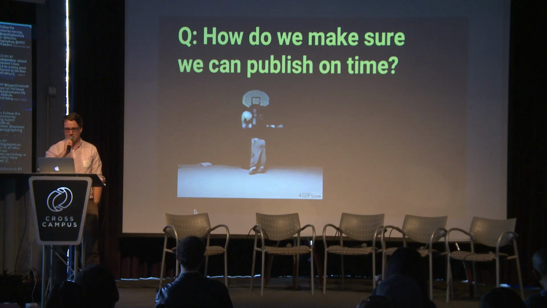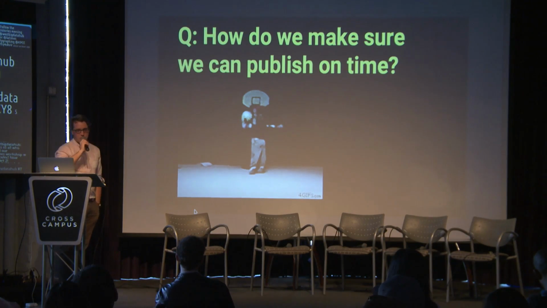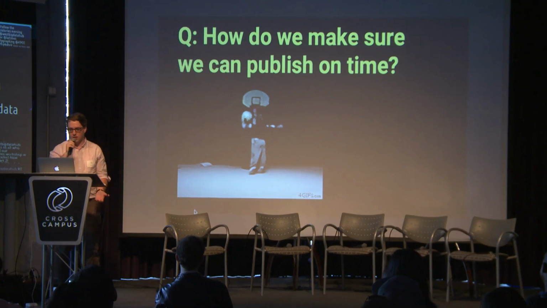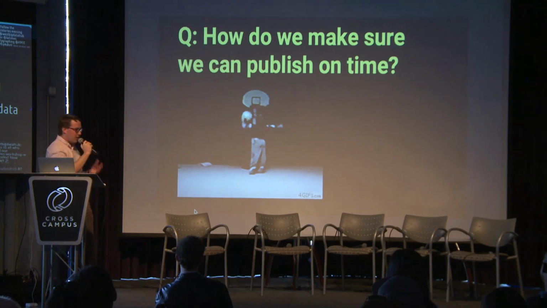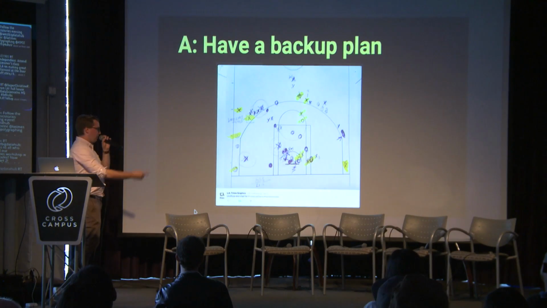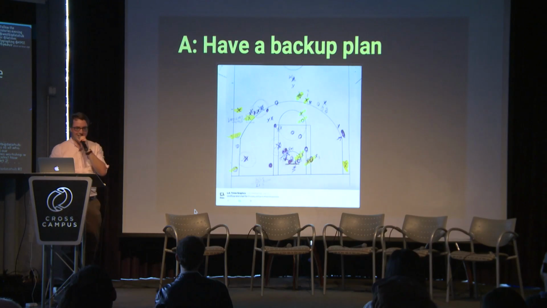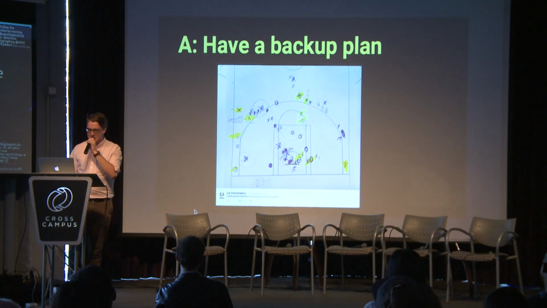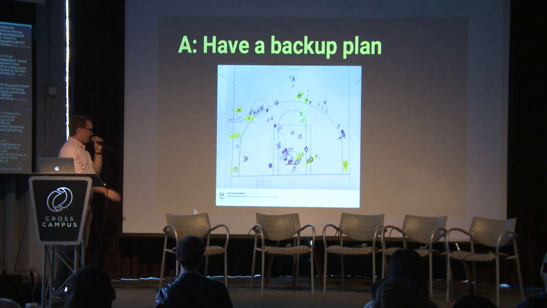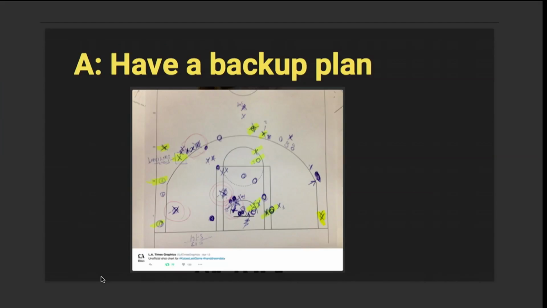But the last thing to make sure of was that we were going to get this out on time, the day after Kobe's last game. So we knew the NBA API updated sometime after games, but we didn't know how quick it was. We were pretty sure it was about an hour, but just in case, we wanted to have a backup plan. And so we actually recorded all the shots while we were watching the game on TV, just on paper. We didn't end up needing this, luckily, but it was there just in case. We always want to have a backup plan.